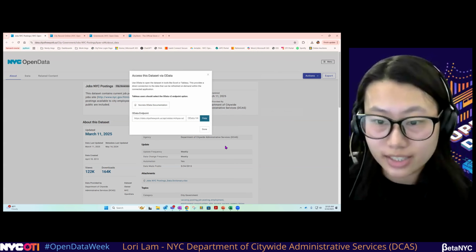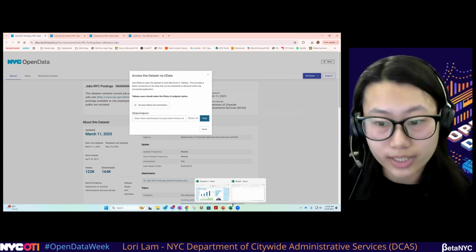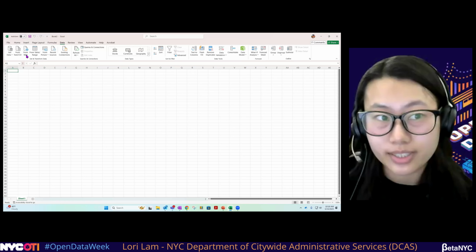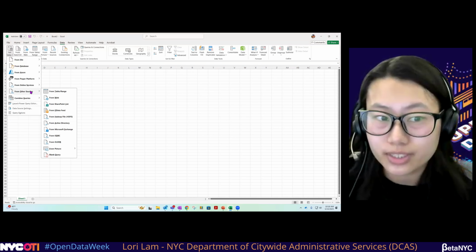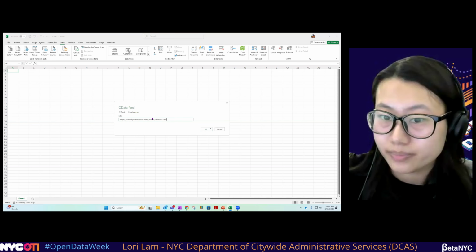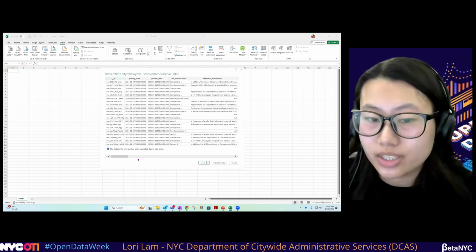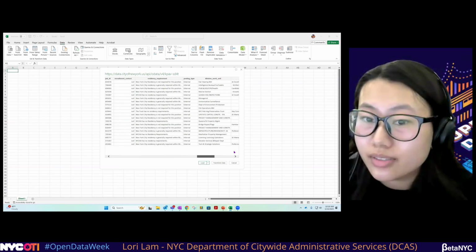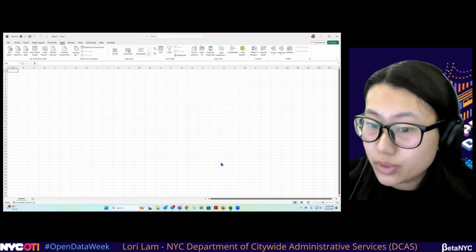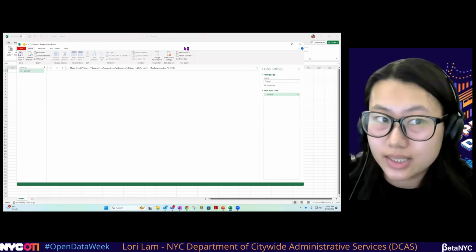After that link is copied, we're going to want to open up our blank Excel sheet. We're going to go to the Data tab, Get Data from other sources, from OData feed, and paste in that link and press OK. And then like Ryan said, we'll see a preview of the data set, and then we're going to want to click Transform to start working on cleaning it.